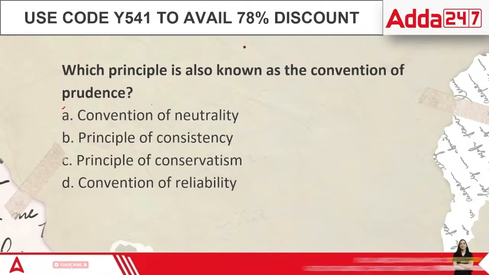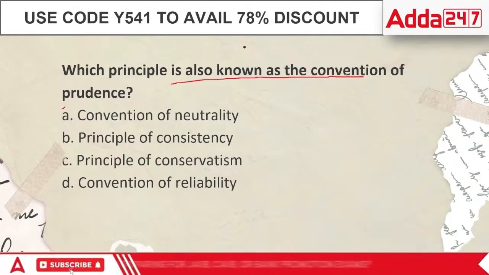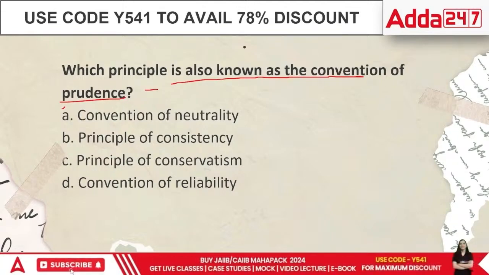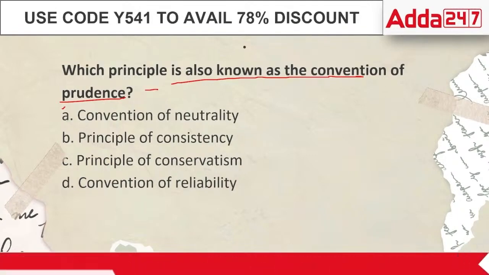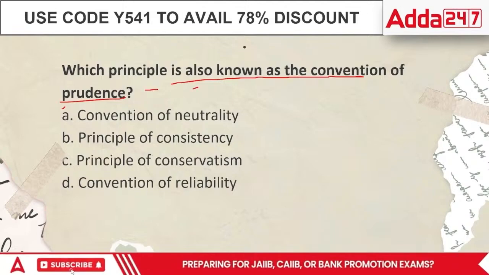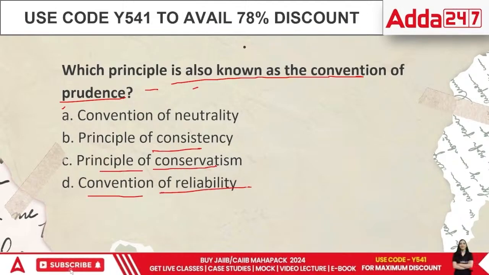Which principle is also known as the convention of prudence? Achha, what do you mean by prudence, everyone? Think of it. We have talked about this point in multiple questions already. Convention of neutrality, principle of consistency, principle of conservatism, or convention of reliability.